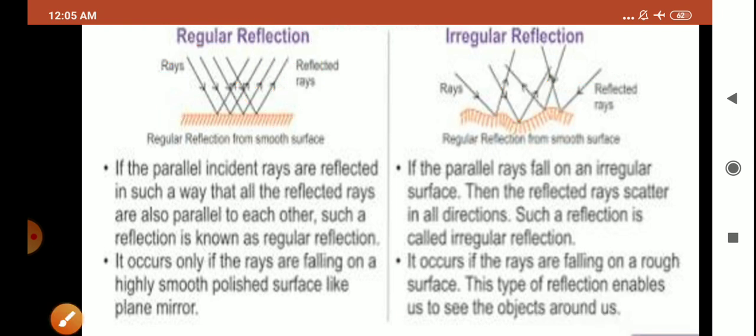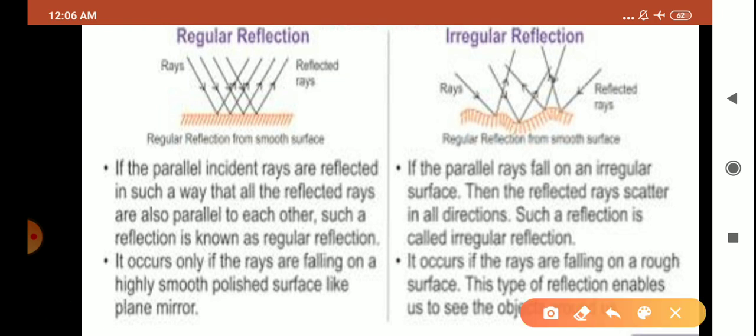Now next, regular reflection occurs only if the rays are falling on a highly smooth polished surface. I told you earlier also that regular reflection takes place on a highly smooth or polished surface, whereas irregular reflection takes place on a rough surface. Okay children?